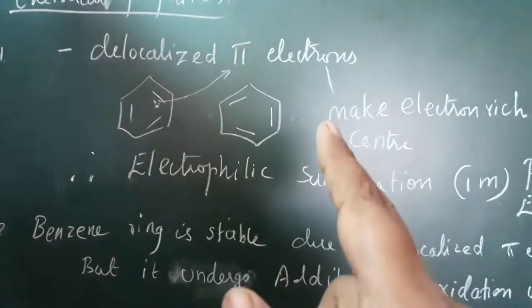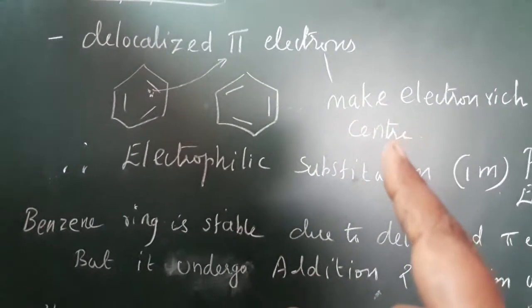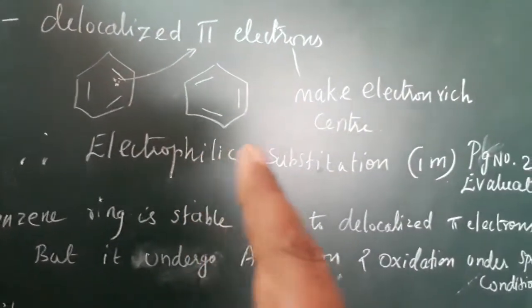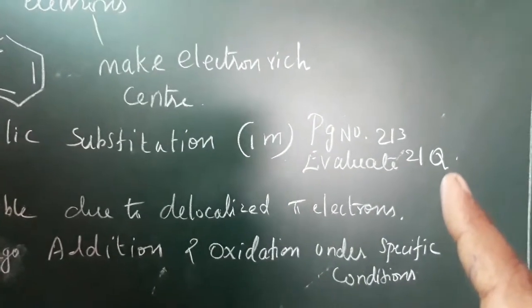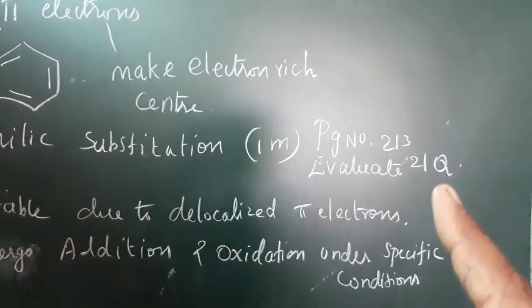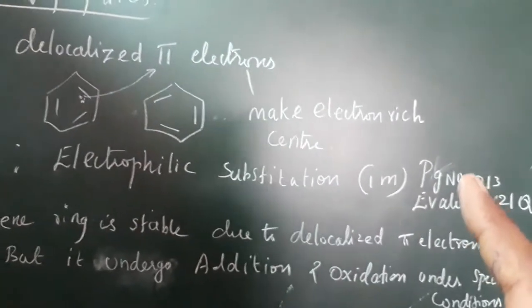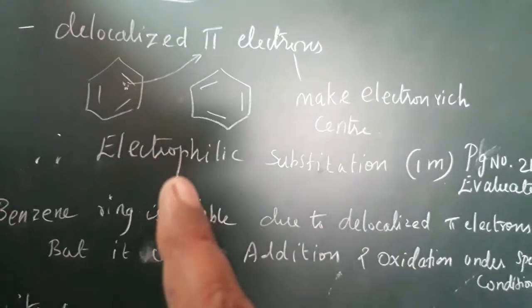These two points we have to write. Because of this electron rich center, what type of reaction does it undergo? Electrophilic substitution reaction. It is asked in Evaluate, 21st question, page number 213. Why does benzene undergo this type of reaction?